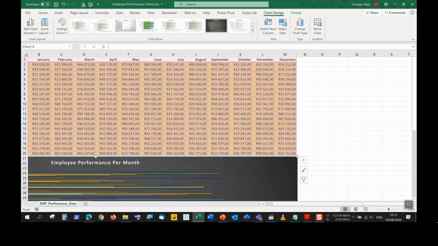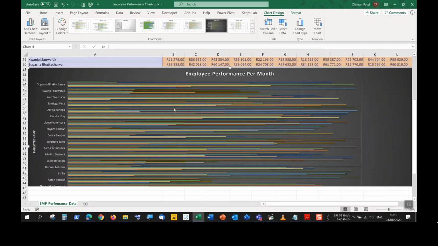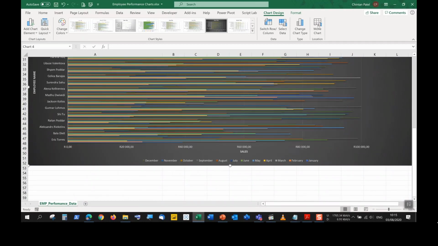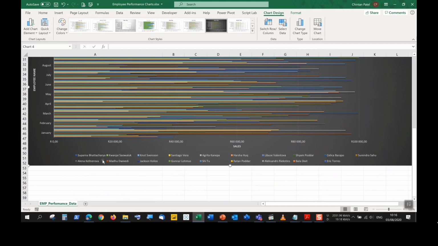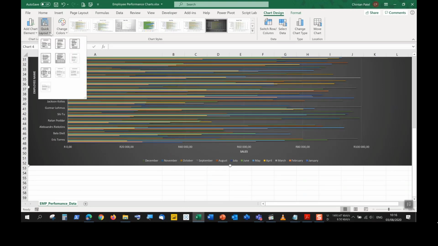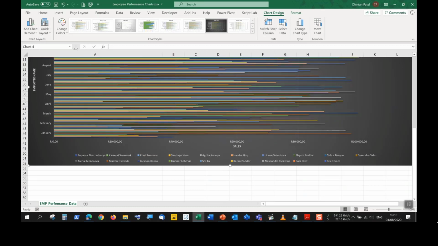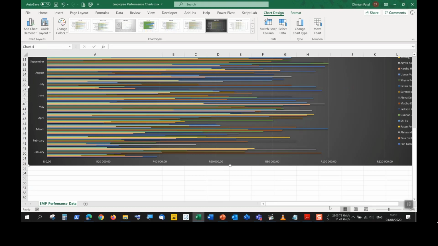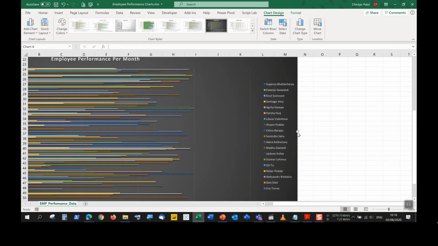Right, so if we were to change this quick layout view, so when you switch row and column, you will see the legend does change as well. So that is definitely changing. It will automatically incorporate that. If I switch the row and column, I can choose a quick layout, and then I can have the legend appearing on the other side if I wanted to.